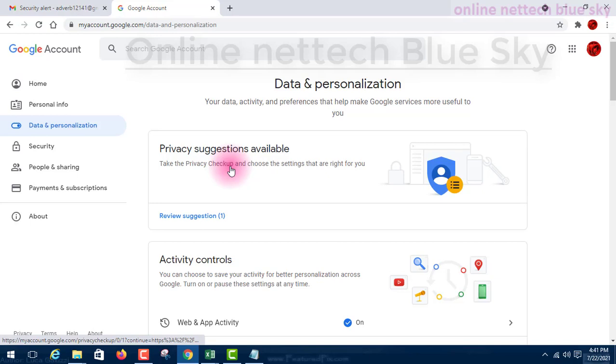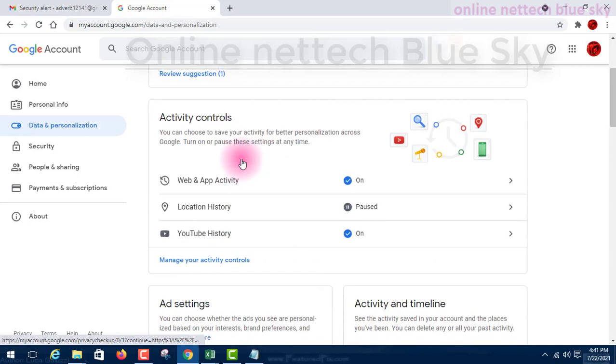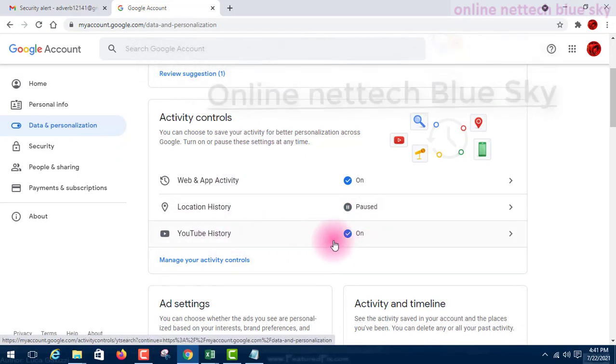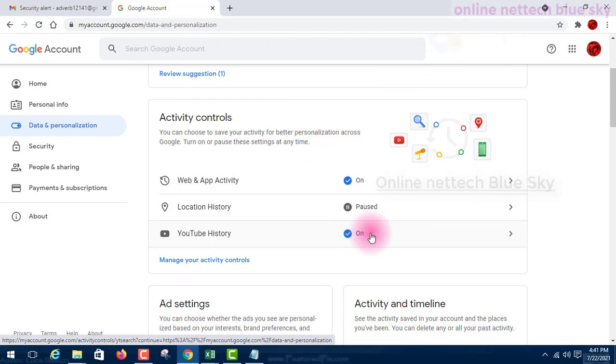What videos you are watching, what you find in the search engine, everything Google has, Google saves your data, your location, everything. So YouTube history, every time you watch, Google takes your data, and this is very important for your privacy. Web and app activity, so you must turn it off.